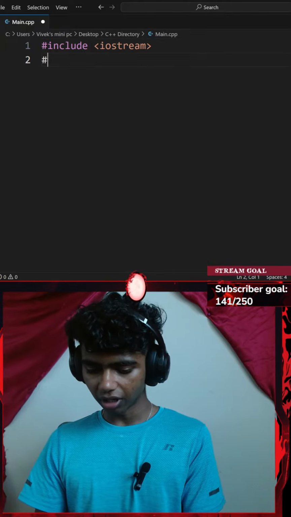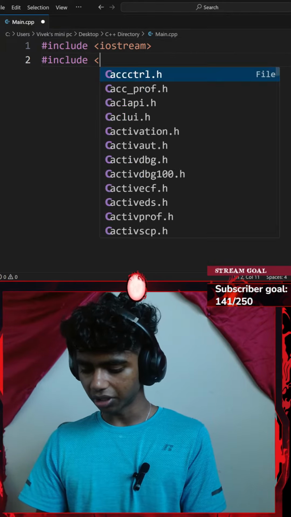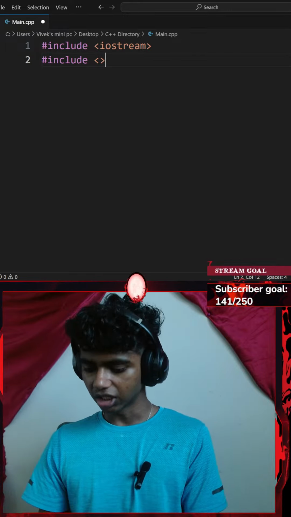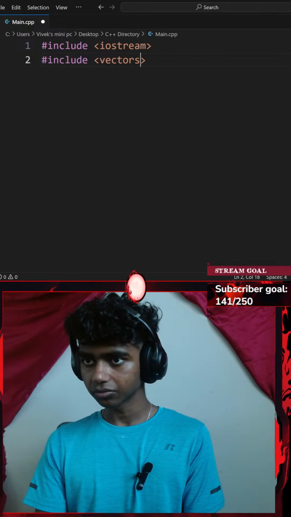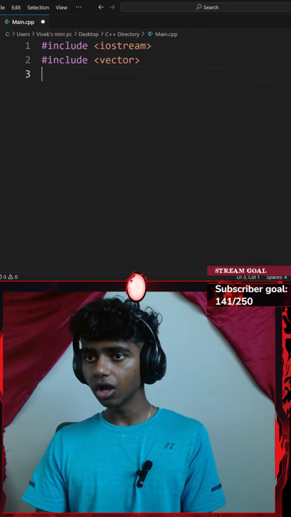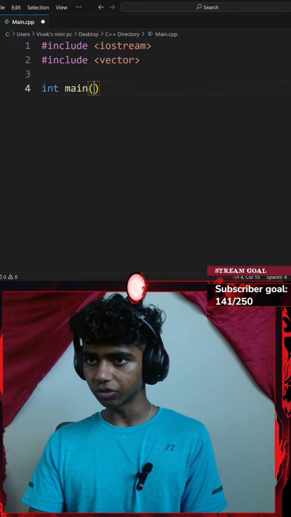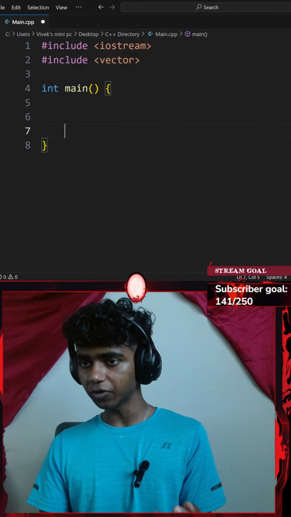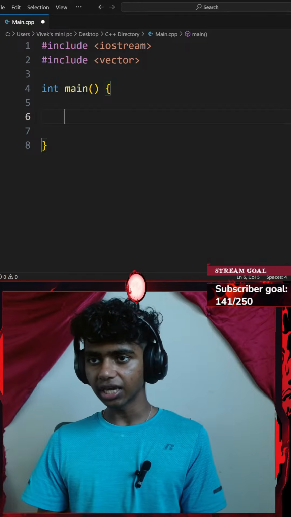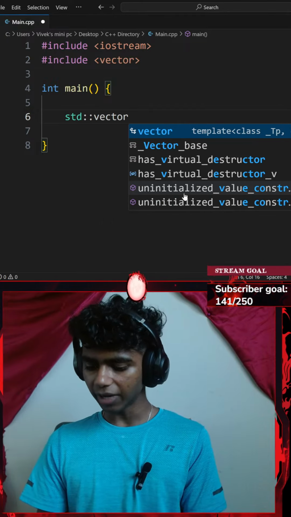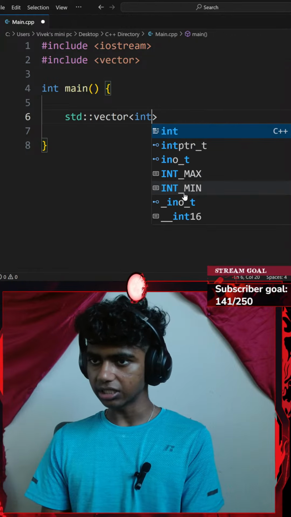Okay, and then let me go ahead and include, let's say, vector, because I do want to work with conditions or containers. Okay, vector. Alright, next up, let me start off by typecasting my main function to be an integer. I'll go with a pair of curly braces. And then I'll go with a standard vector. My standard vector is only going to be consisting of integers.